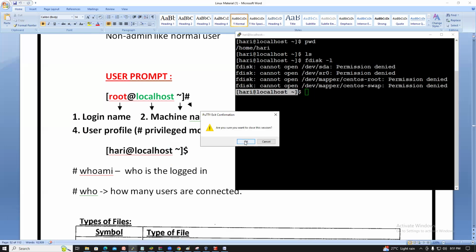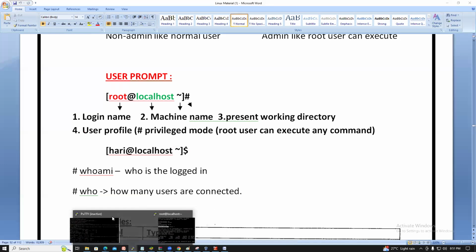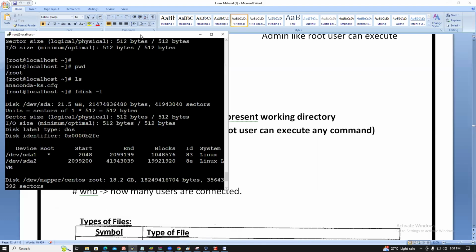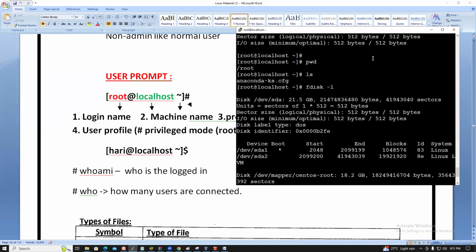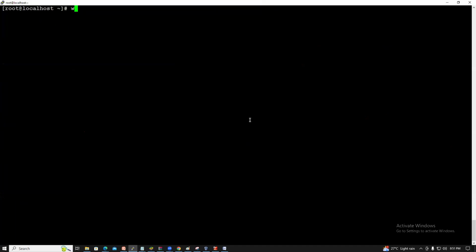So I'm logged in as a normal user, guys. I'm connecting only as the root user. Whoami, I'm a root user. And who: who means how many users are logged in. Whoami means who am I logged in as. Who means how many users are logged in.